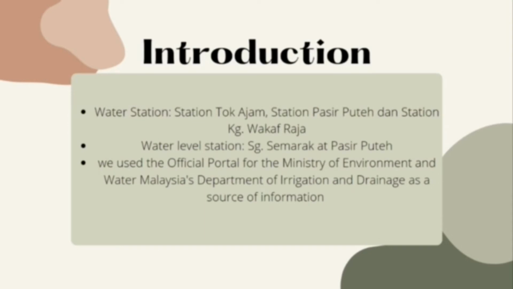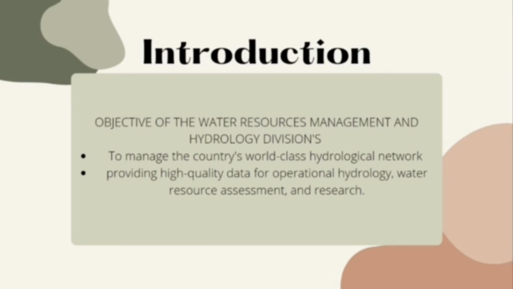We use the official portal of the Ministry of Environment and Water Malaysia, Department of Irrigation and Drainage, as a source of information. The objectives of the Water Resource Management and Hydrological Division are, firstly, to manage the country's world-class hydrological network, and second, to provide high-quality data for operational hydrology, water resource assessment and research. Its duties include gathering and processing hydrological data in order to develop and manage present and future water resources.